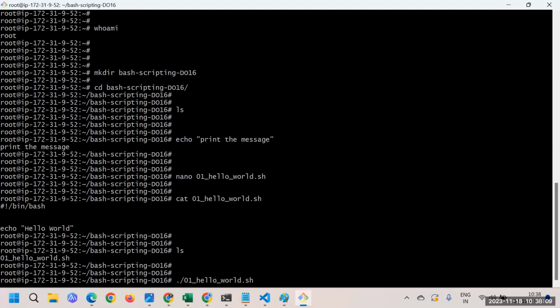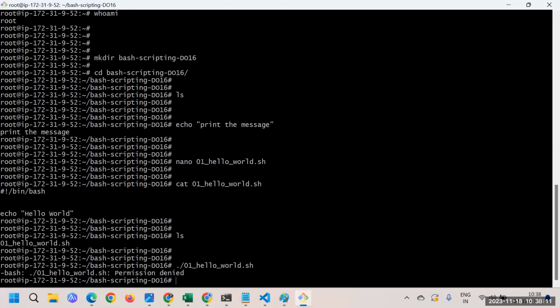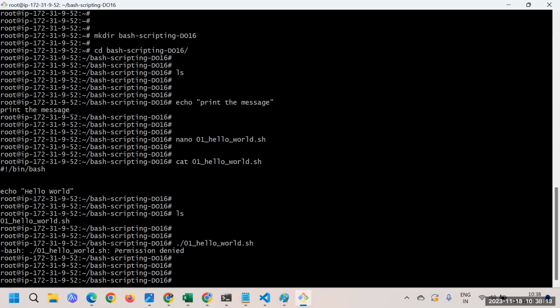Let's see what happened. I press enter here, and you can see I got an error saying permission denied. At this point, can you guys tell me what the issue is here and how we can resolve it? Anyone? We need to give the permission, chmod.